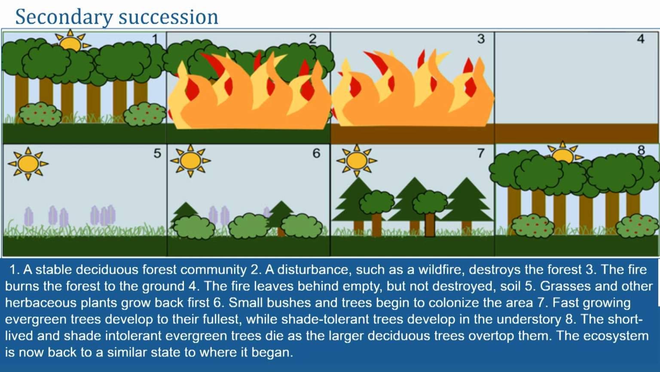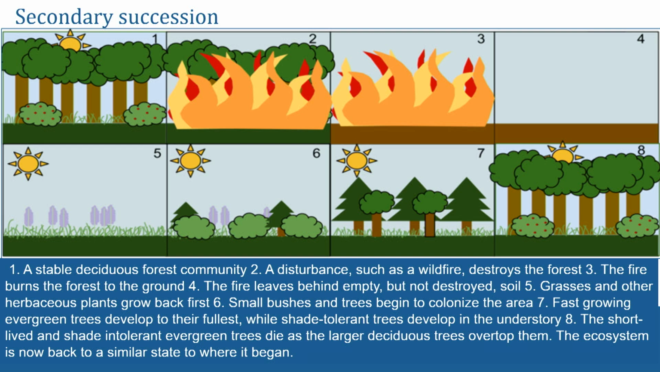So you can see in 7 right now, we've got those triangle-shaped pines, but then kind of smaller to that are those hardwood trees. But then lastly, the short-lived and shade-intolerant evergreen trees die as the larger deciduous trees overlap them. The ecosystem is now back to a similar state to where it began. And this would be over the course of many decades, right?